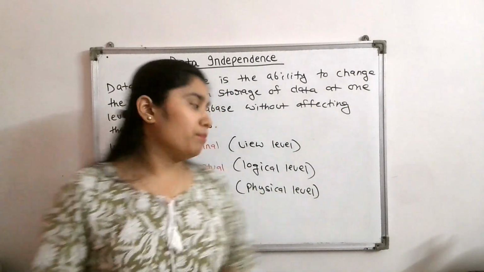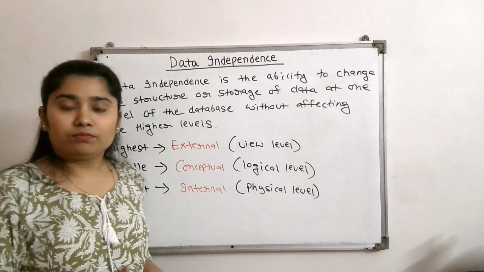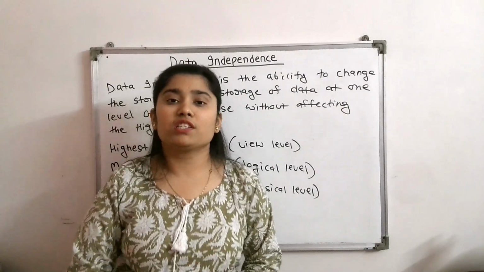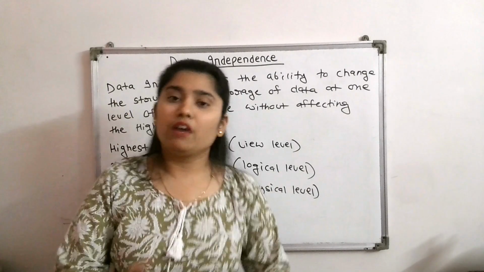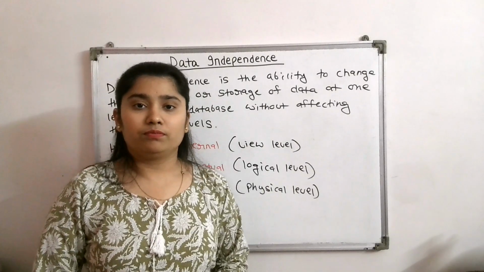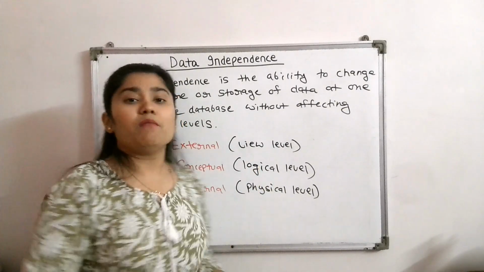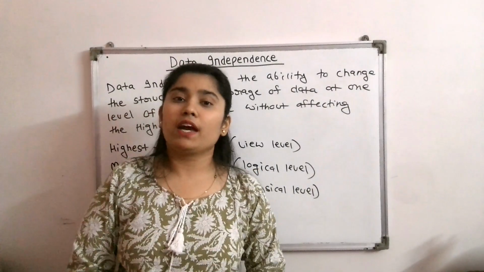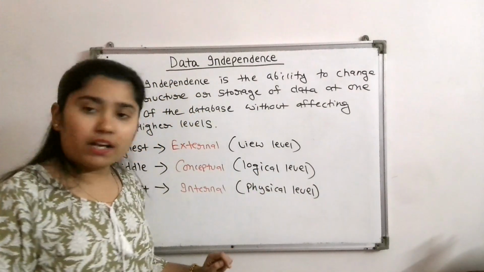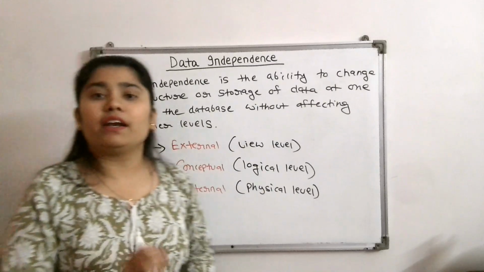Why will they not get affected? Because the external level is the user level. Generally this level means that we are changing the user view, so these changes are user specific. Therefore, they do not affect the conceptual and the internal level. We can say that if you make changes at the view level, it will not affect the logical or the physical level. Therefore, we have only two types of data independence. What are they? They are the logical data independence and the physical data independence. There is no view or external data independence.